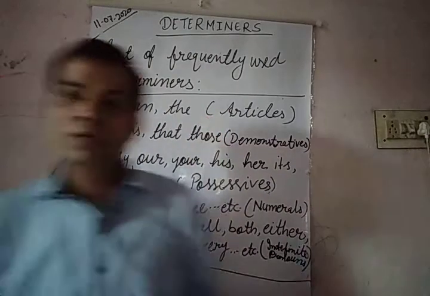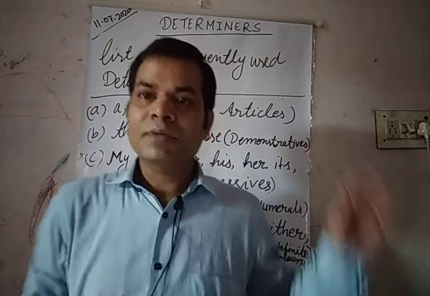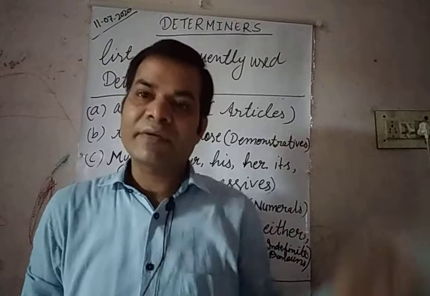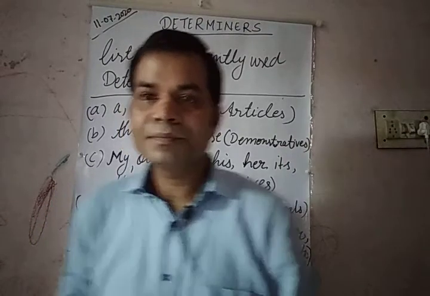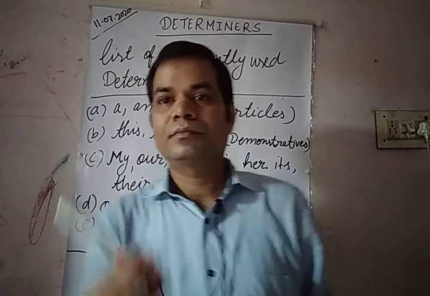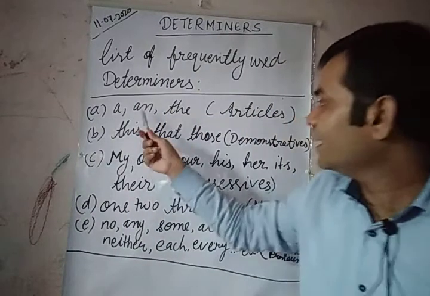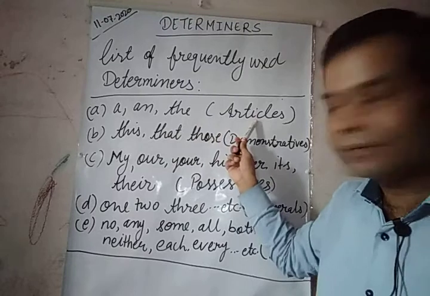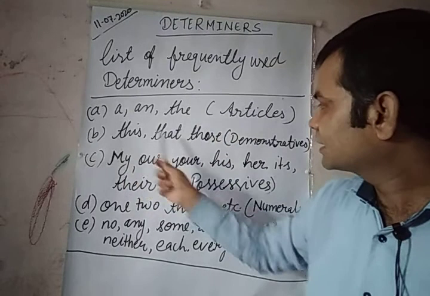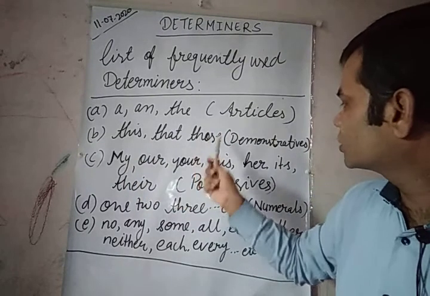So now let us go through some most frequently used determiners. Okay. A and the, articles. This, that, these, those.